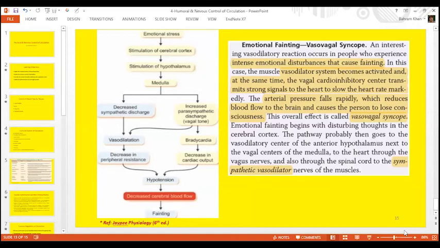Please tell your good name and then ask the question. Your good name? Sameem. Which figure? 18.3.